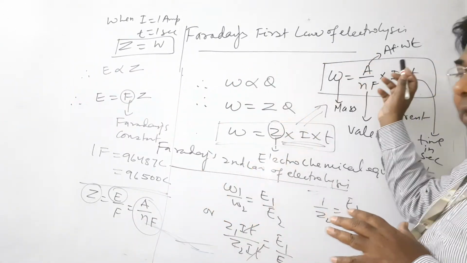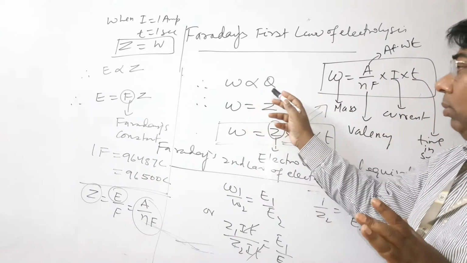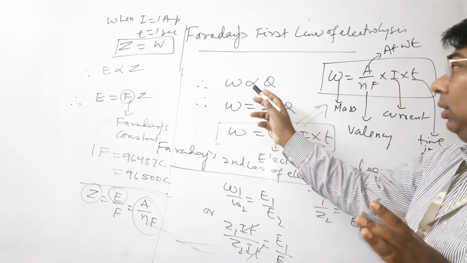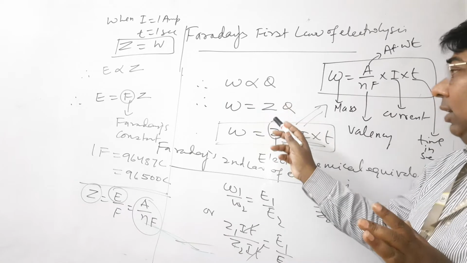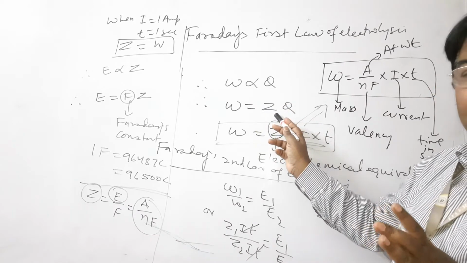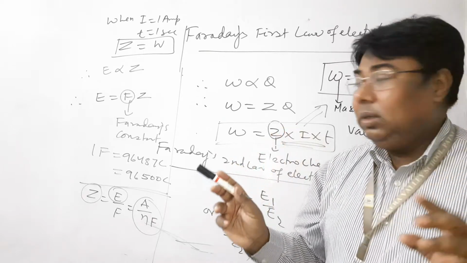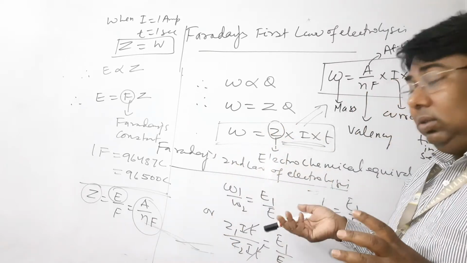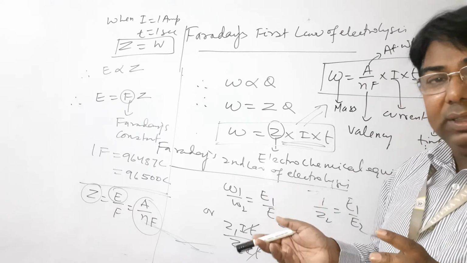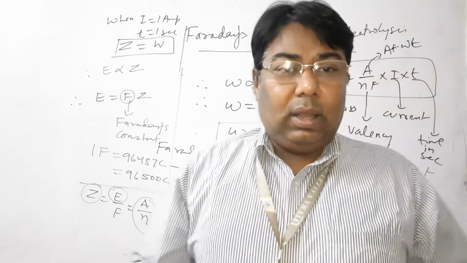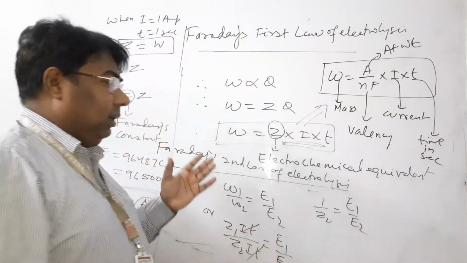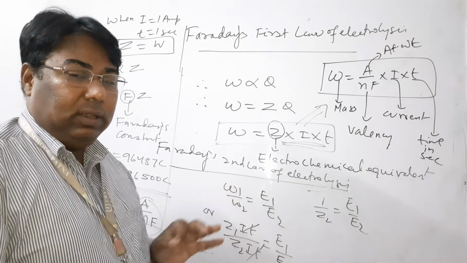Now once again, when I is equal to 1 ampere and T is equal to 1 second, then Z is equal to W. So electrochemical equivalent is equal to the mass of substance deposited when an electric current of 1 ampere passes for 1 second. Please all of you try to understand. This is the Faraday first law. According to this law, W is proportional to Q, or to replace the proportional mark, here we use Z. Z is a constant and is said to be the electrochemical equivalent. Understand? These are the laws given by Faraday. Hoping that all of you understand. Please note down all these points. Okay.